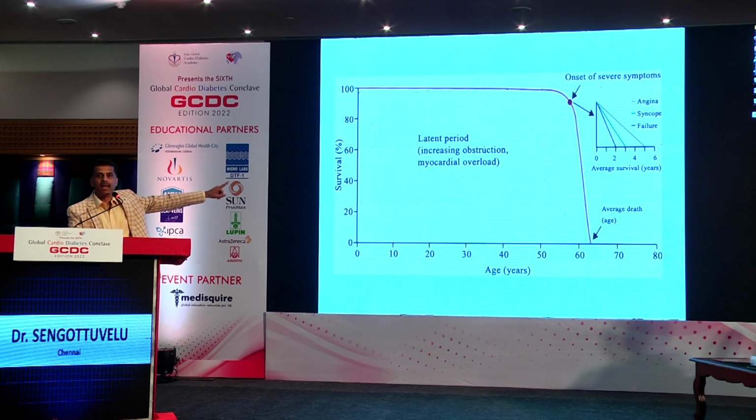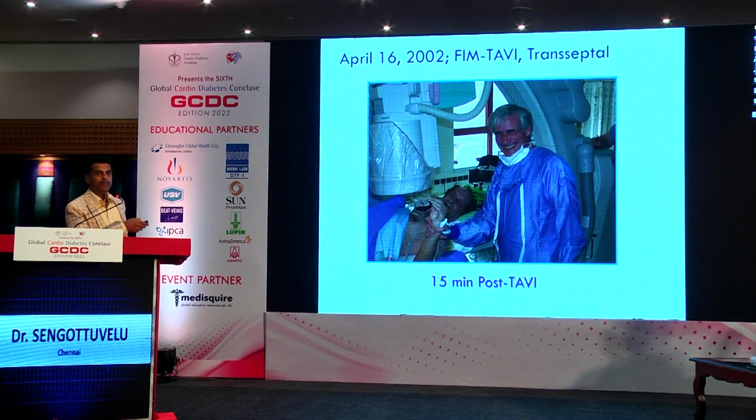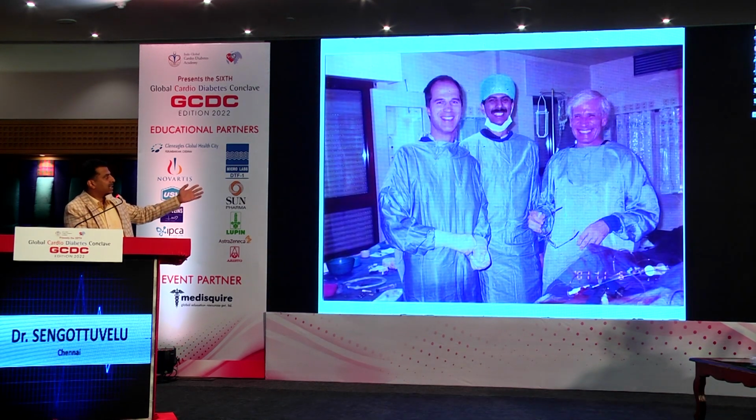The mortality is high. 50% of them don't make it by 1 year. 75% do not make it by 2 years. So it's a very high mortality, worse than a cancer. But if you catch them when they develop symptoms, you are going to change the life course, and the survival is going to improve. TAVI was first performed by Professor Alain Cribier in France in 2002, which was a landmark invention, and I was fortunate to briefly work with them in Rouen, France, long back.